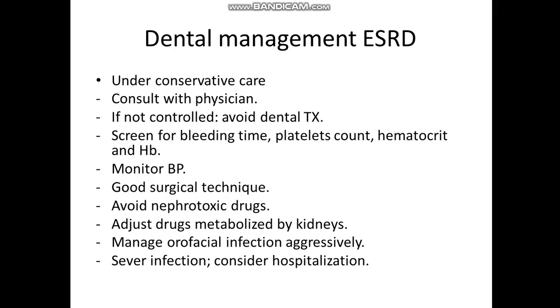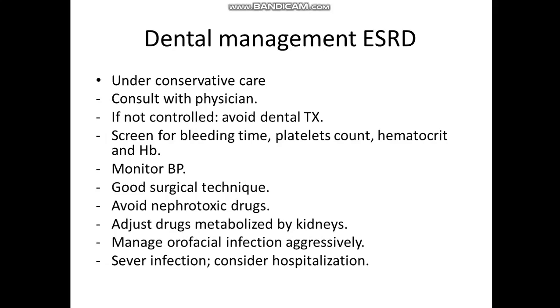Even acetaminophen or paracetamol is nephrotoxic, but at high doses. So we can reduce the dose and decrease the effect on the nephrons. So acetaminophen or paracetamol is safer, but it should be given in low doses.